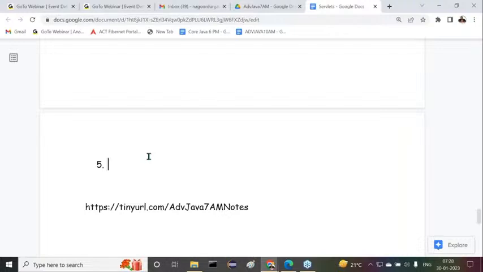All right, sir. Similarly, server side applications are executed by servers. In general, we can say like this. Server side applications are executed by whom? Servers. This is general awareness.